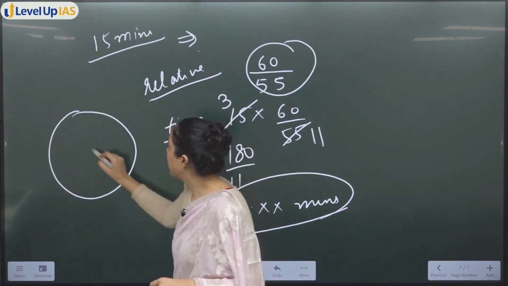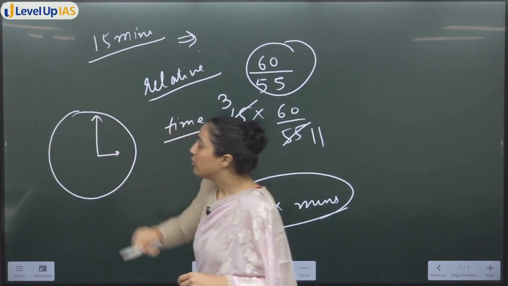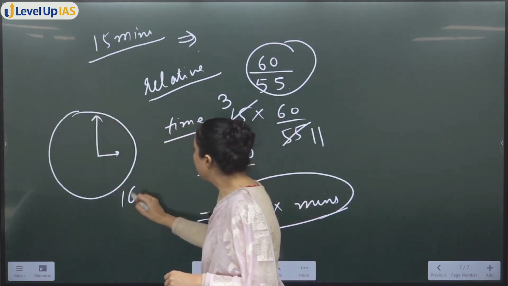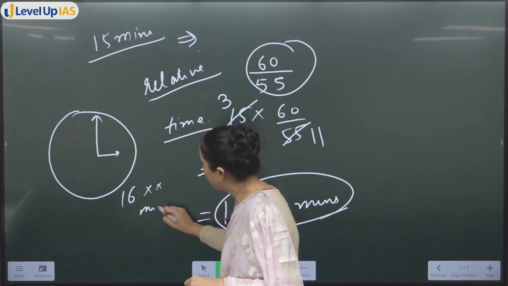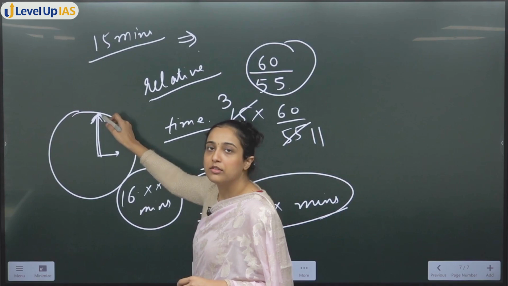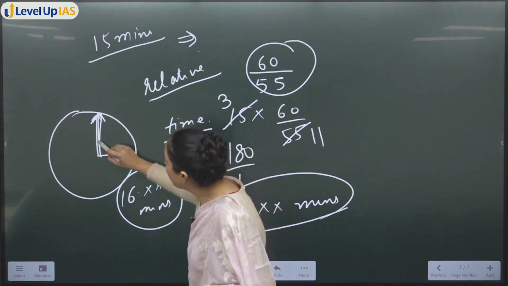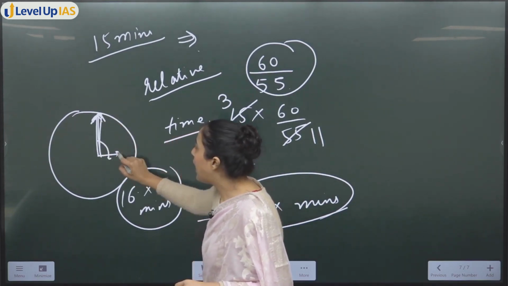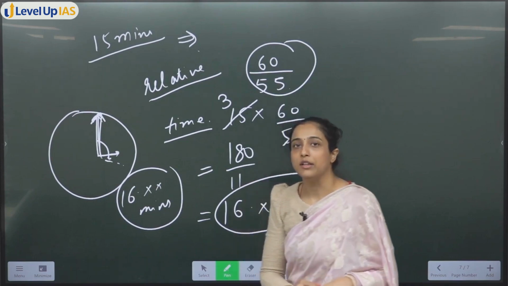So after 3, when the watch or clock shows 3, after 16 point something minutes the minute hand will complete the distance which the hour hand is already completing, okay.